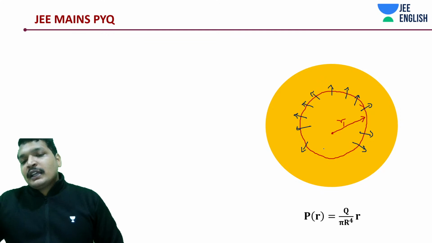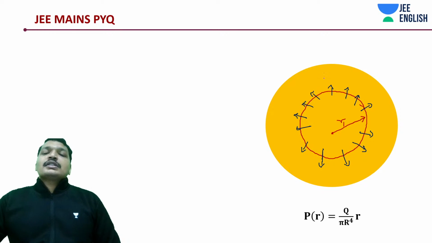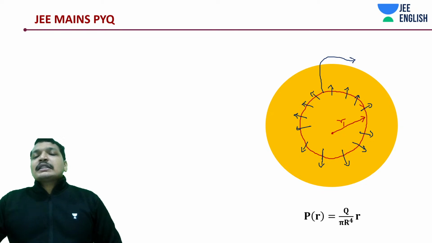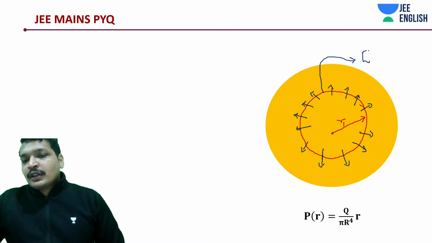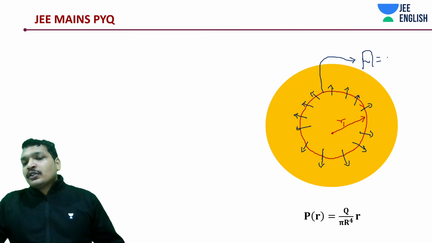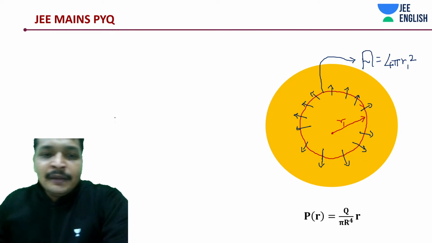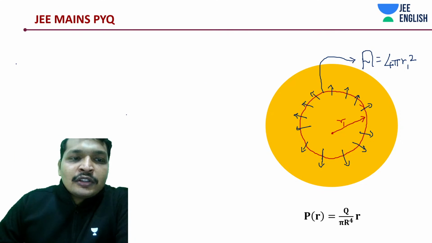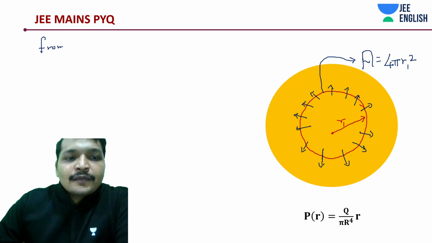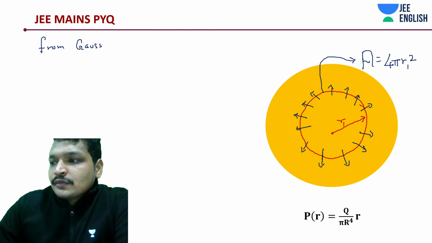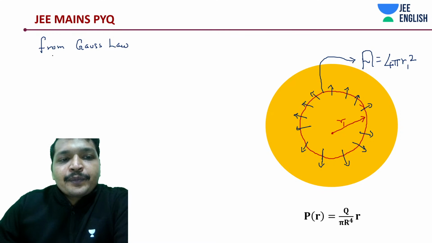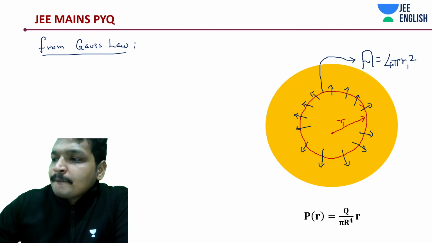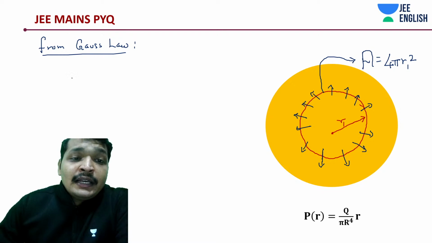Okay, that's why we have this PYQ session, students. We don't have to go through the process altogether. Understand also some shortcuts for your exam. What is the surface area of the sphere? It's going to be 4 pi r1 square. Simple. Now we can just say from Gauss law, we know what should have been our answer.